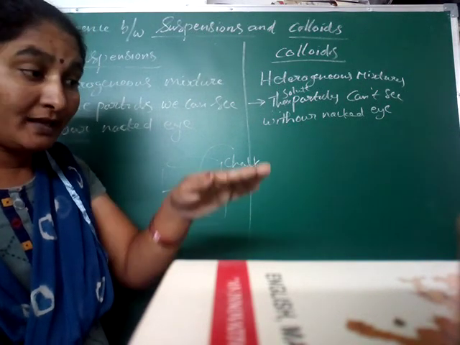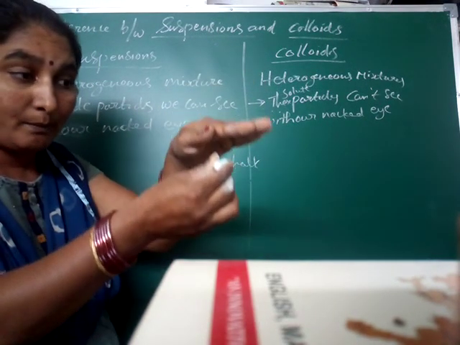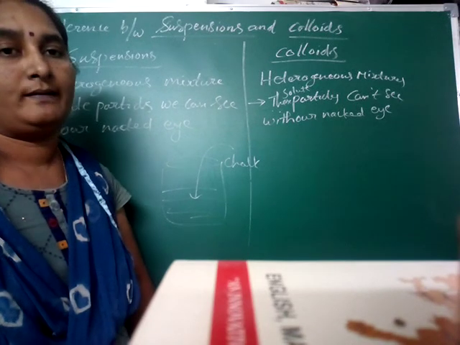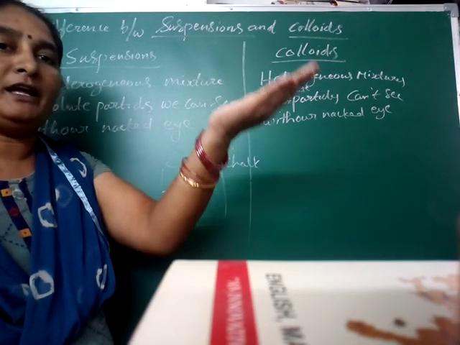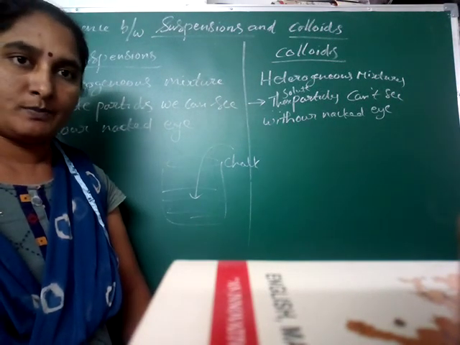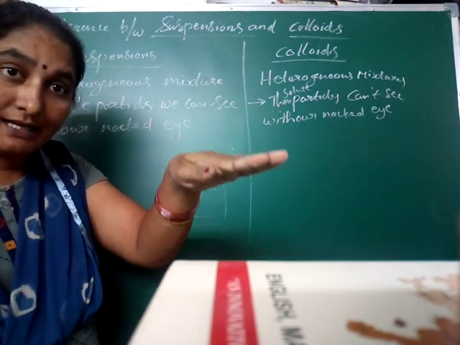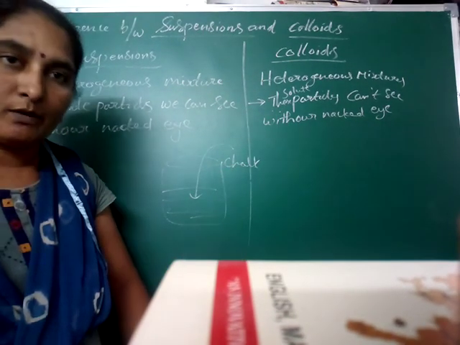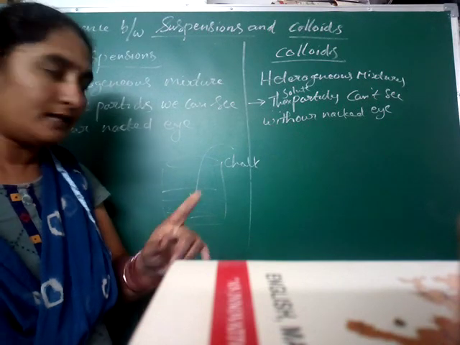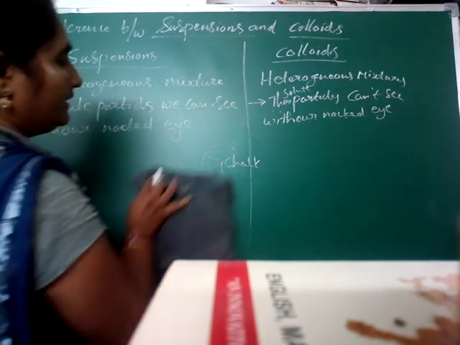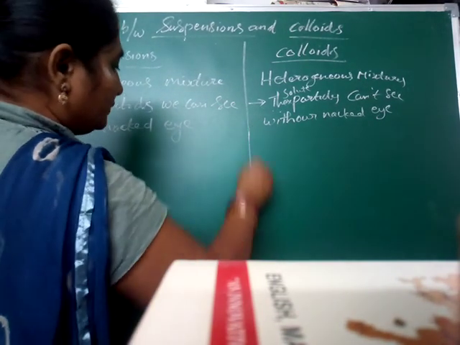Then what happens? All the chalk powder particles will settle down, and the water will float above the chalk powder. That means the solute particles will settle at the bottom of the container. This is another difference between these two.